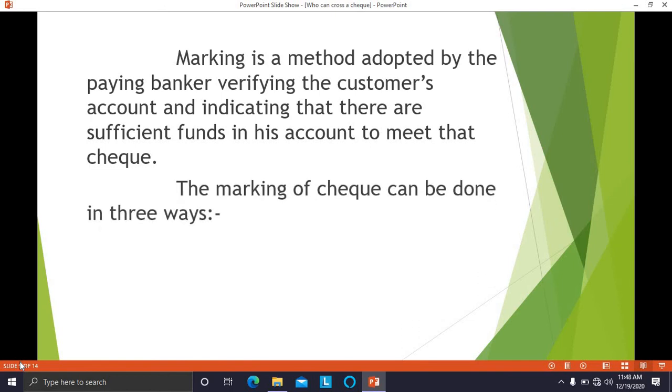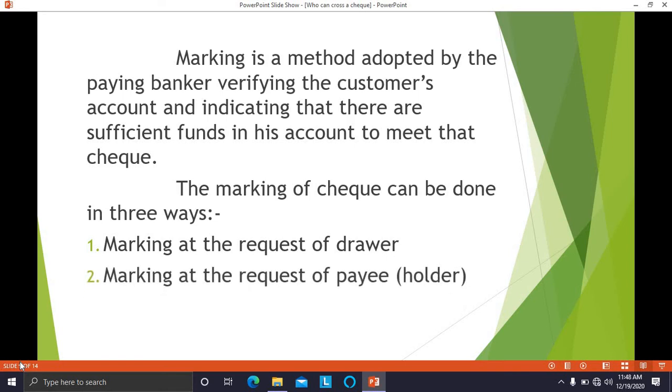Marking of a check can be done in three ways. One is marking at the request of the drawer, where the drawer requests the banker to make the marking. Another is marking at the request of the payee, or marking at the request of the collecting banker. So these are the three ways in which marking of the check can be done.